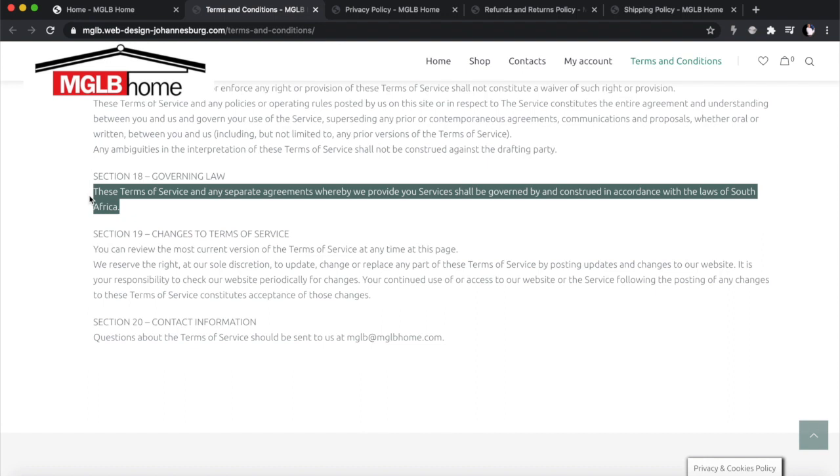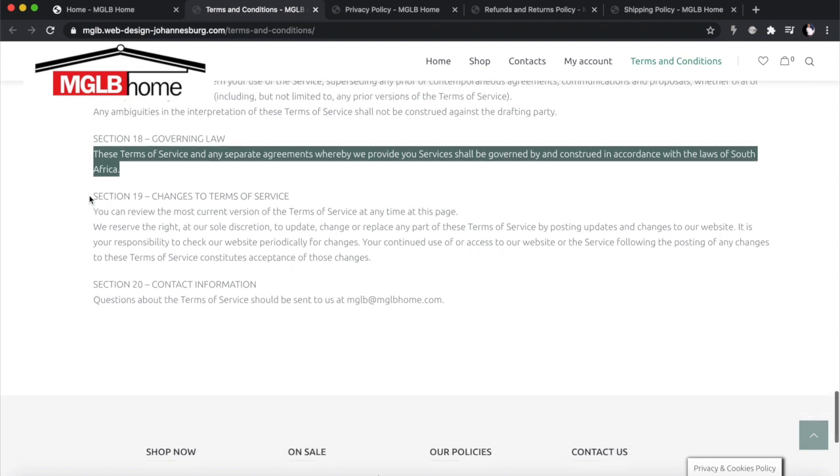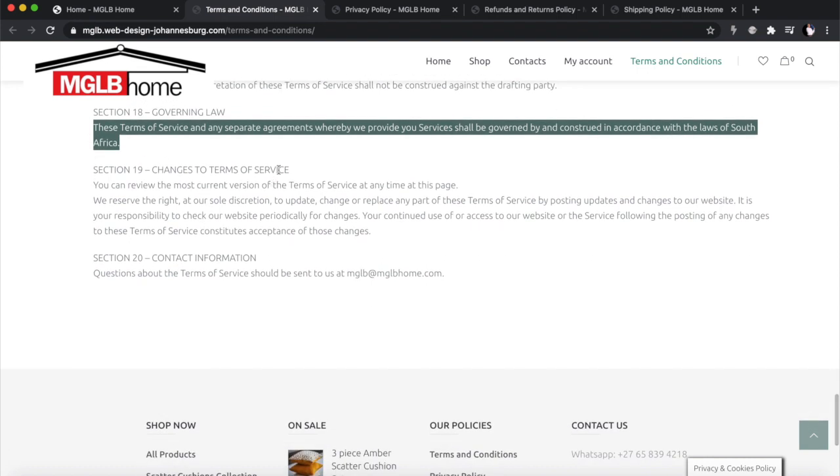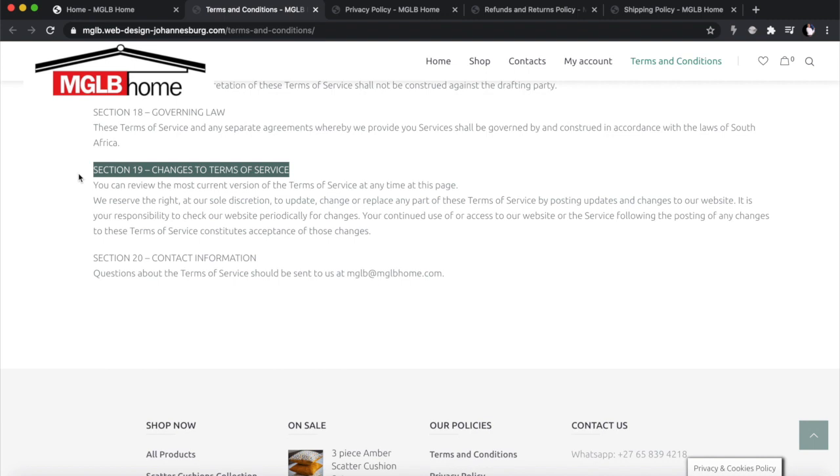What this means is that they're agreeing to this policy, that if there are any sort of misfortunes or disagreements in the future, and I really have to sue you, they're going to have to come and sue you here with the laws of South Africa. That's basically what it means. And this is also another important one, and people don't read these terms of service, I know, but you've got to have this in your terms of service.